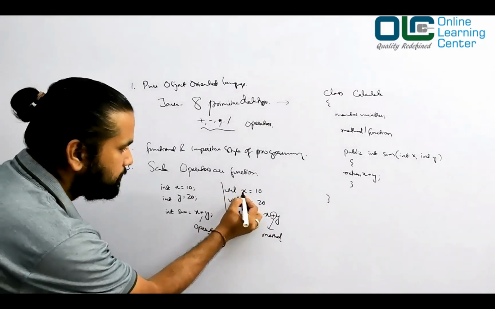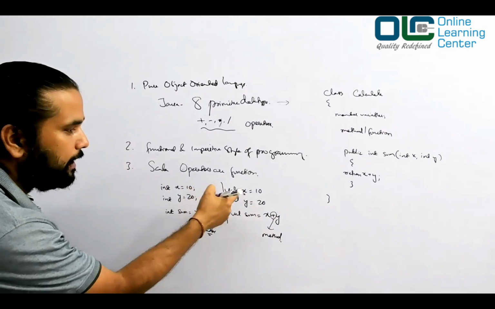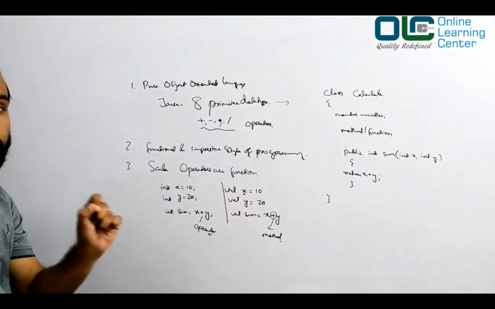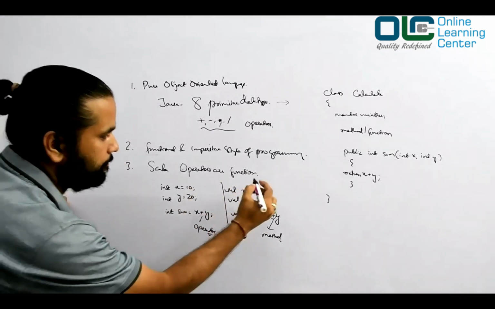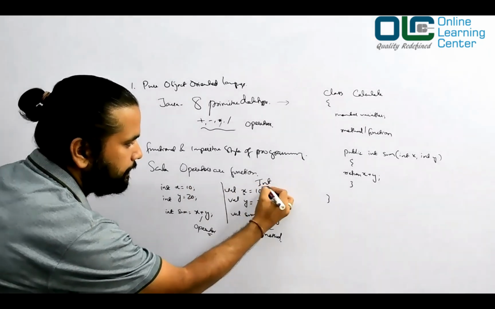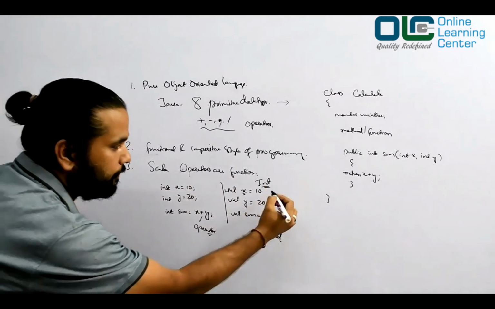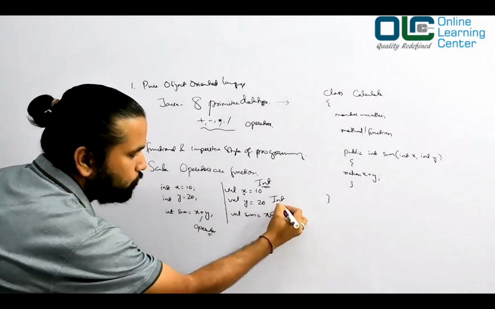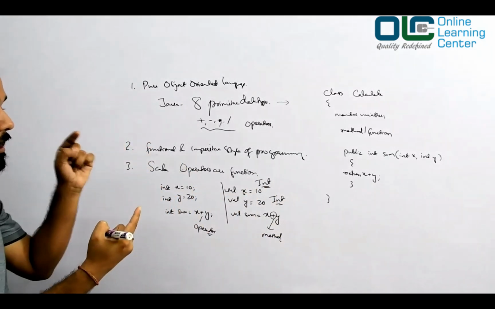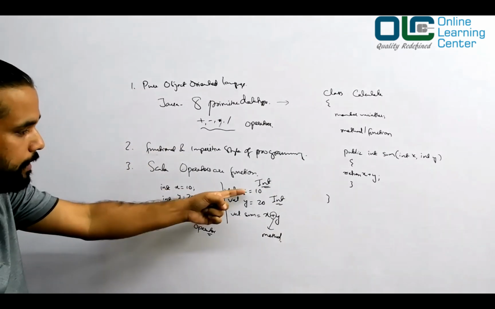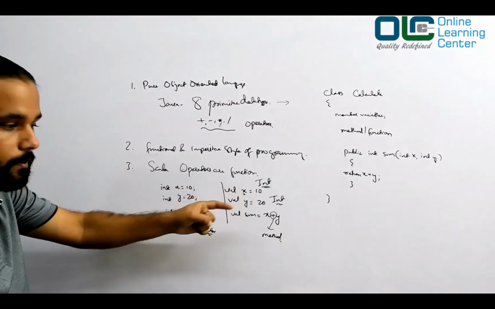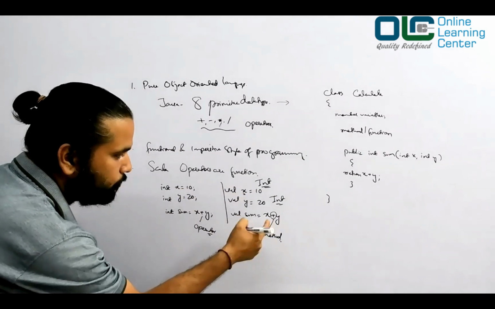So when you say val x equal to 10, you're creating an object of int type. Similarly, y is again an object of int type. Int is a class in Scala, and you have created two objects, x and y. Then you're saying sum equal to x plus y.